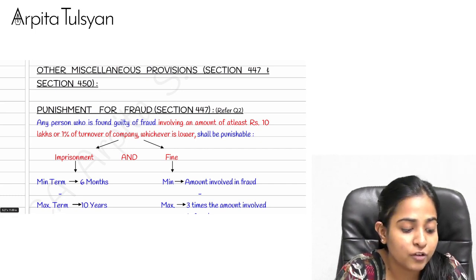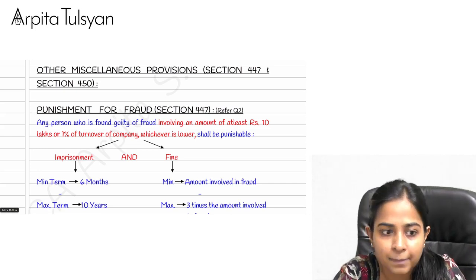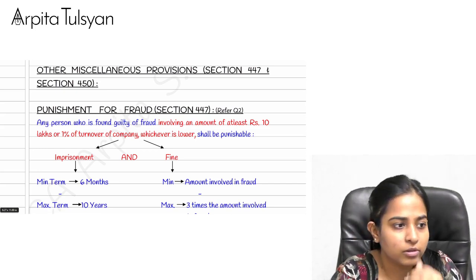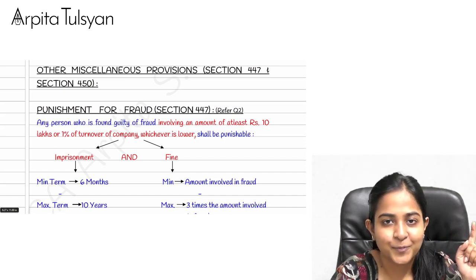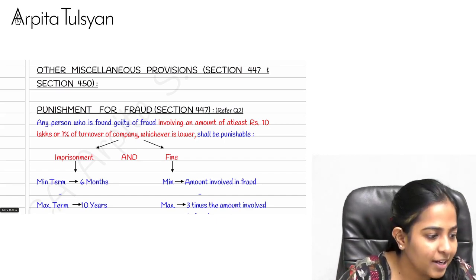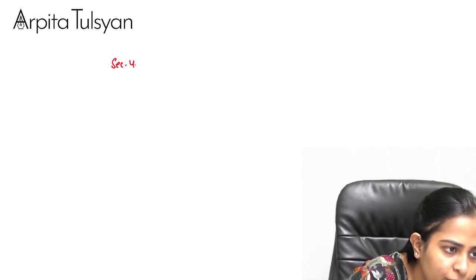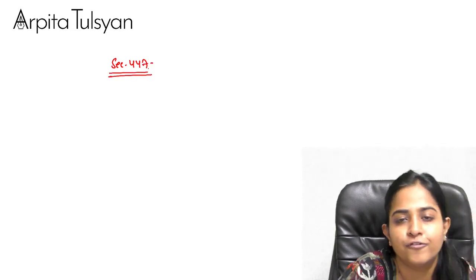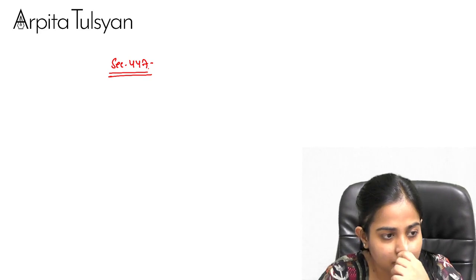Especially 447, because we have seen 447 referenced at many places, and the section is really important from a law point of view as well as from an audit point of view. So now just try to understand, everyone. I am taking up section number 447 first. 450 is a miscellaneous section. 447 we'll take up first.